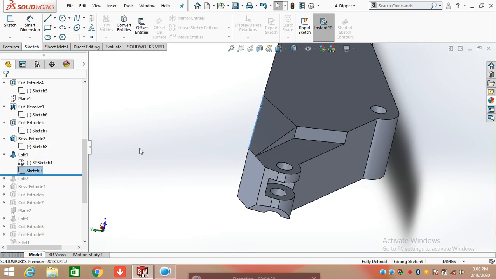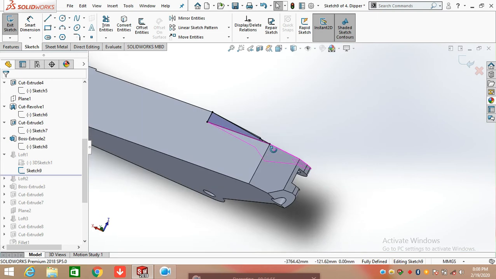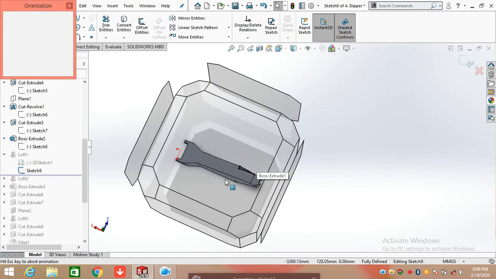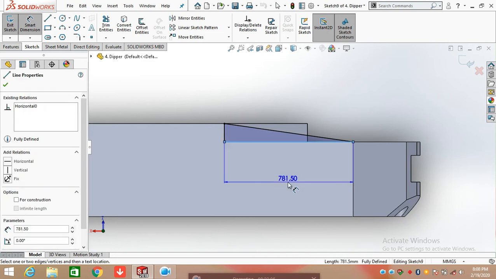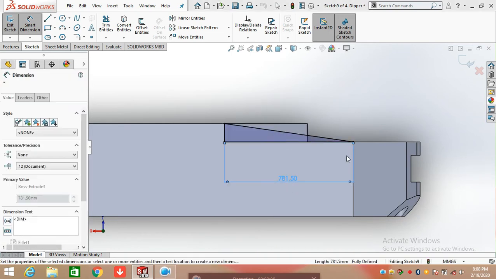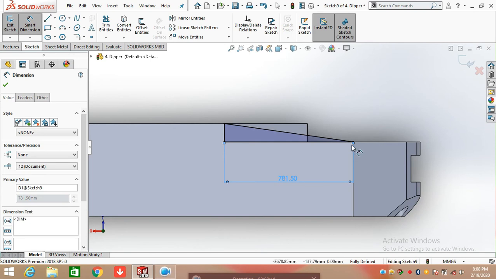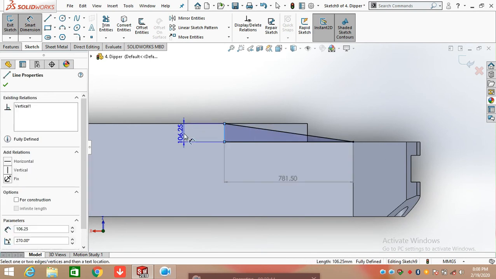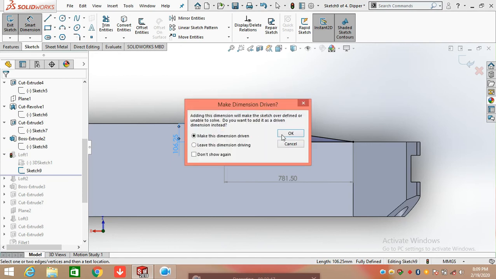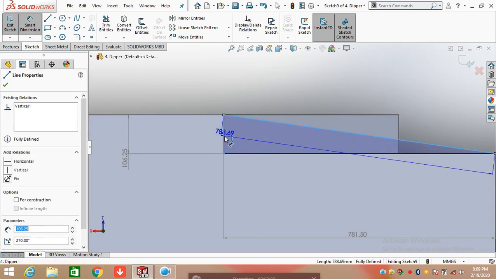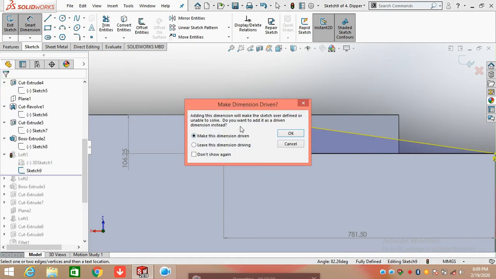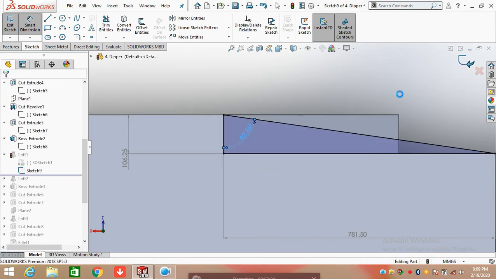And again we need to create another sketch. So click on this face and make this face in normal position and click on smart dimension and draw a straight line here. Now defining the length is 781.50 or up to the edge, and height is 106.25 mm, and meeting both these two lines with the line command. Defining the angle between these two lines is 82.26 degree, and exit from the sketch.